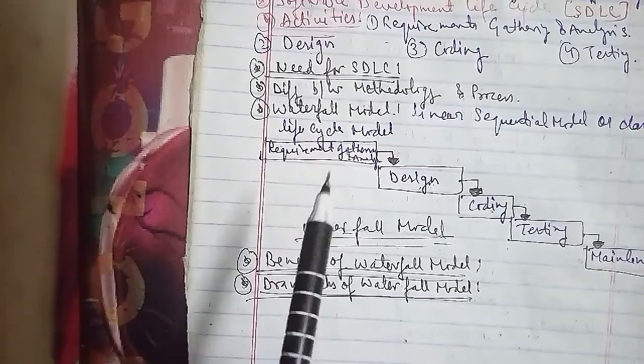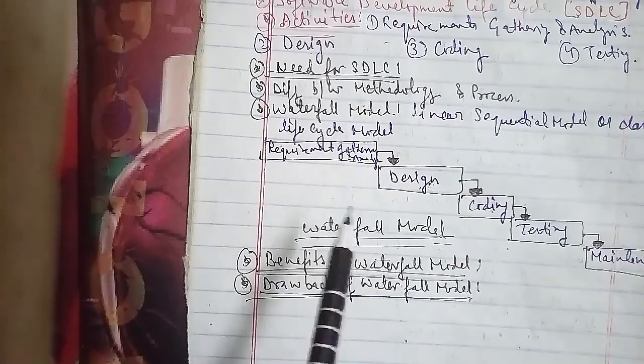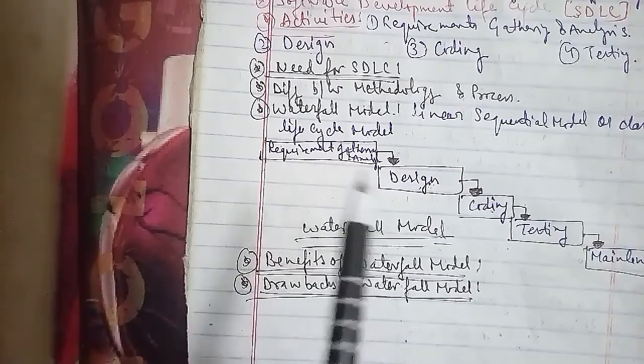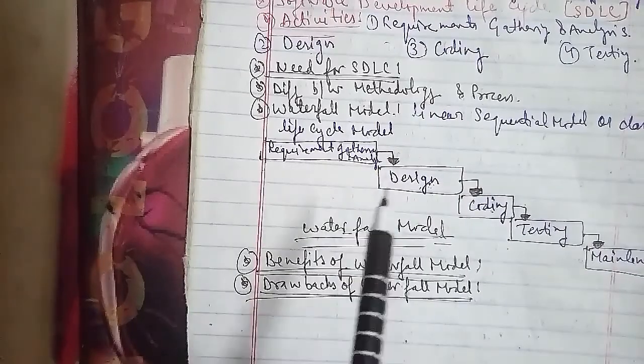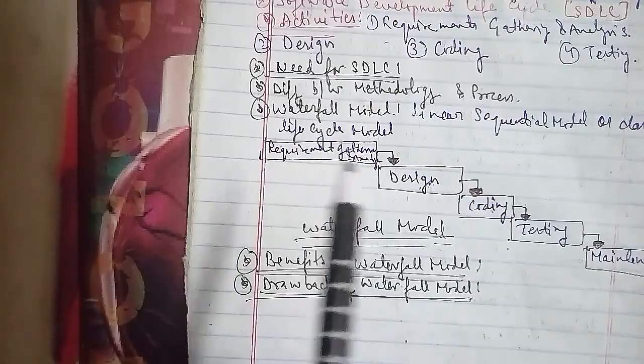The third drawback, the customers can see the working model of the project only at the end. The fourth drawback, the linear nature of the waterfall model induces blocking states, because certain tasks may be dependent on some previous task as well.